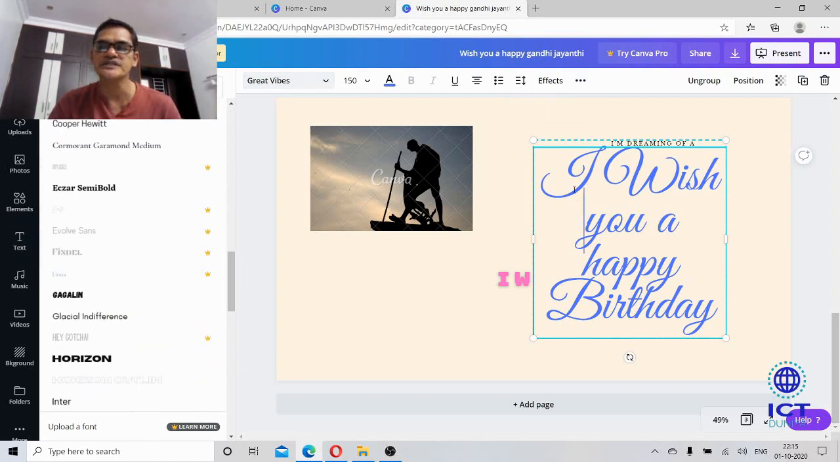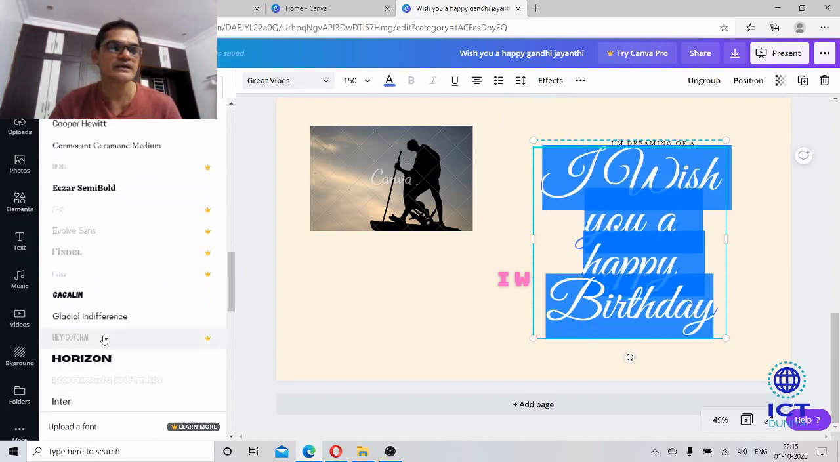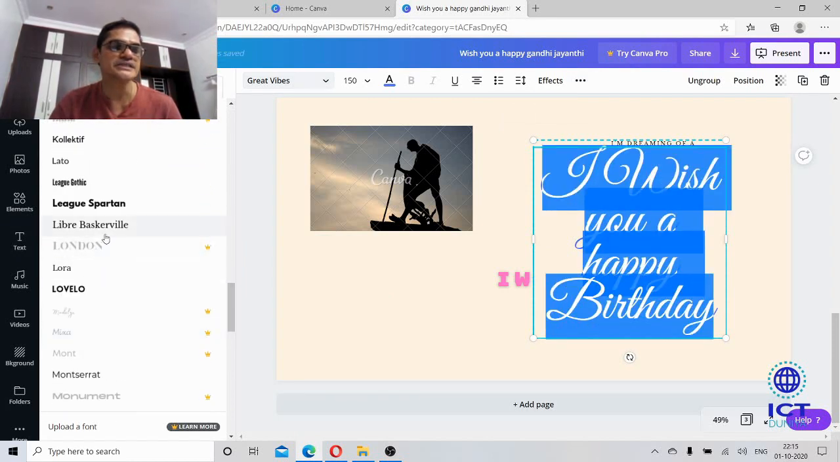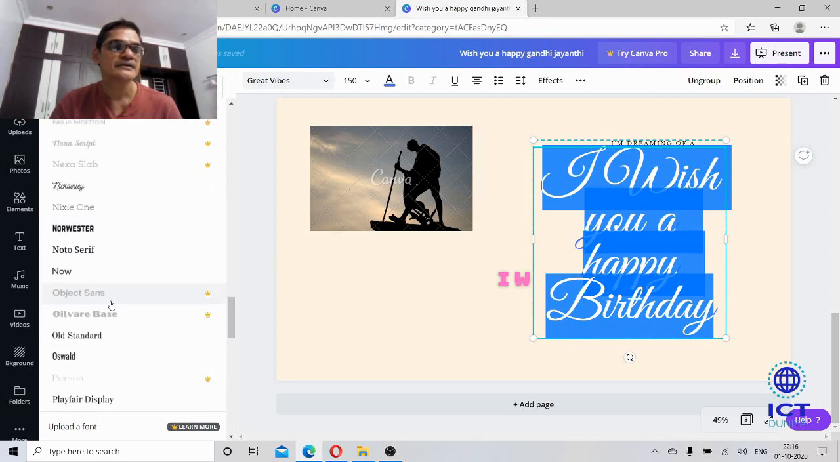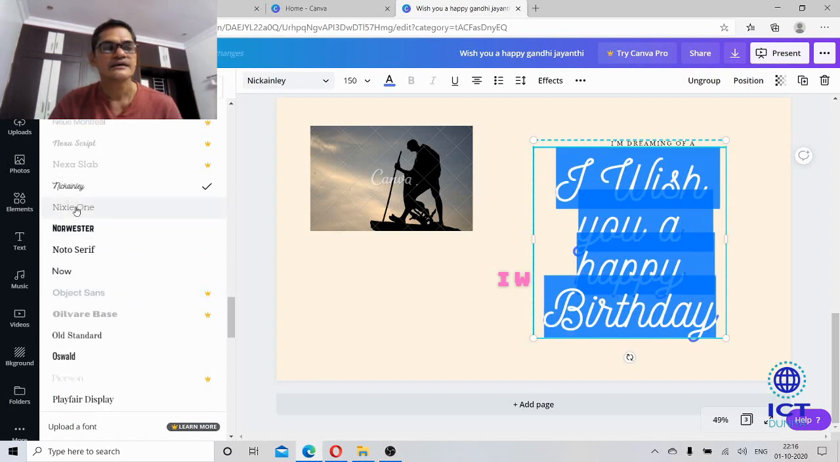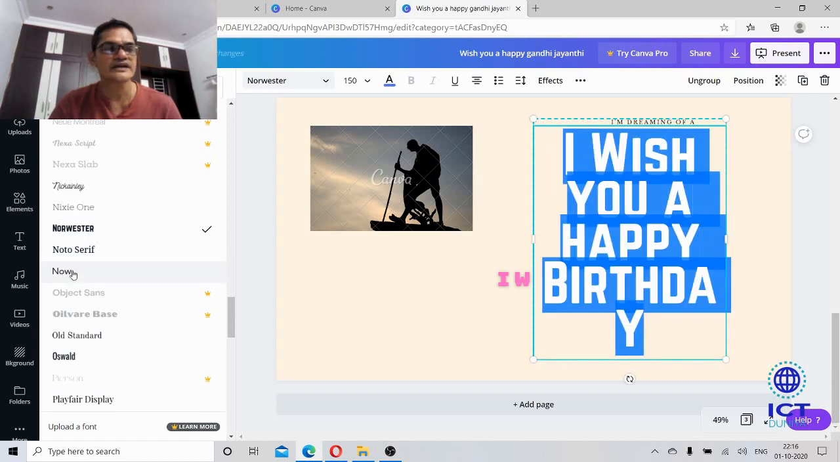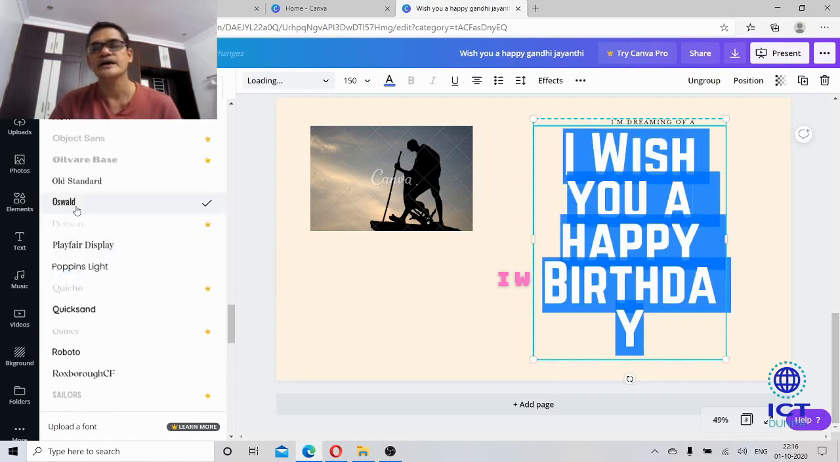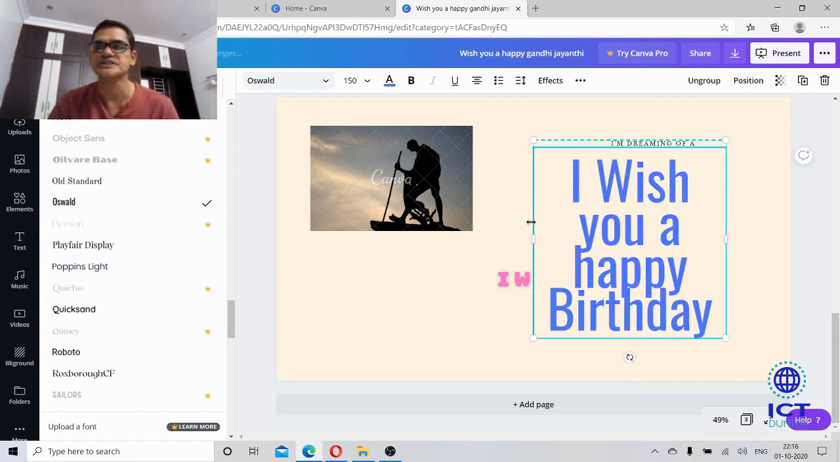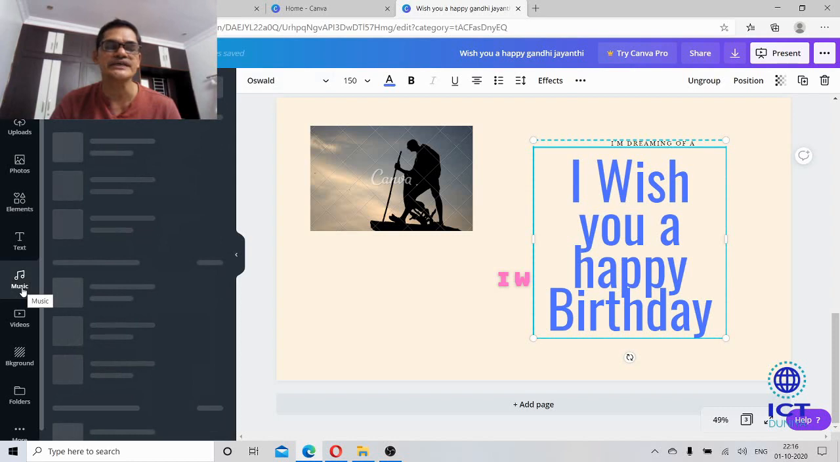So I want to change the font. I can simply change it like this. See here, the font has changed. Yes, the font has changed. In this way we can change our font as per our wish. So this is all about how to use the text, and after that we can add music.